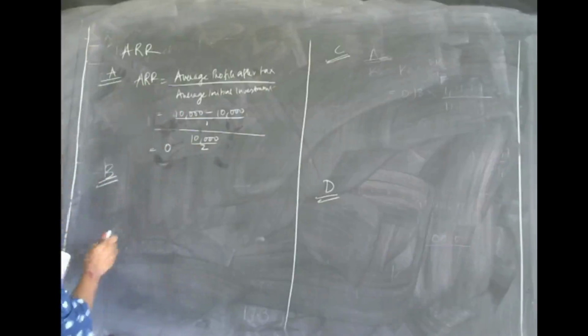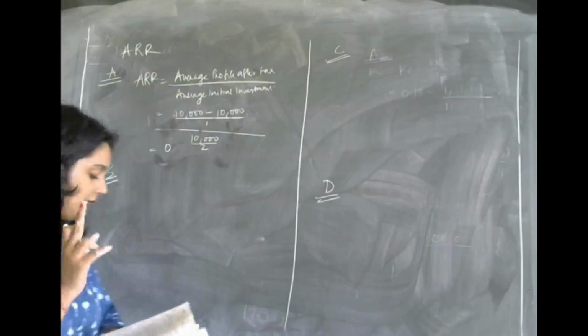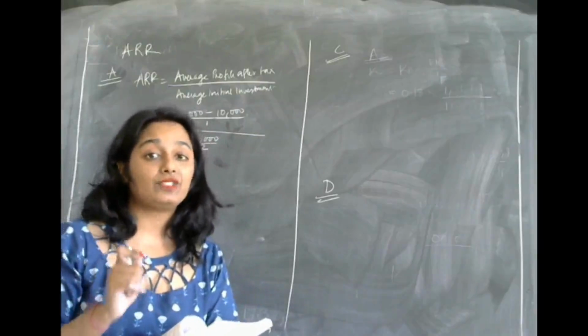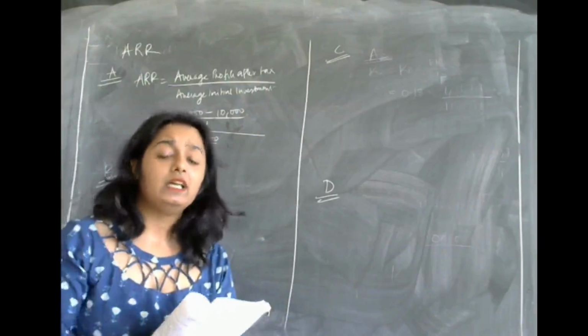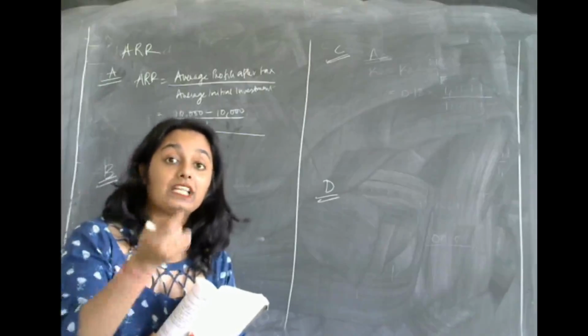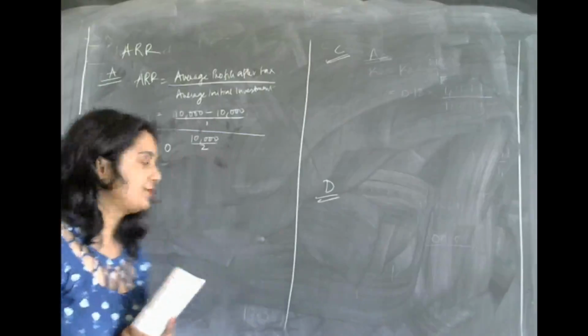In the second case, in the first year you are getting cash inflows of 7,500. In the second year you are getting cash inflows of 7,500. 7,500 plus 7,500, what is your total cash inflow? 15,000.